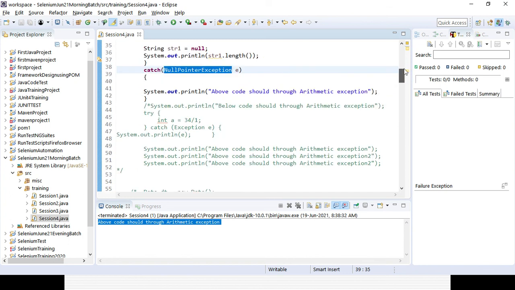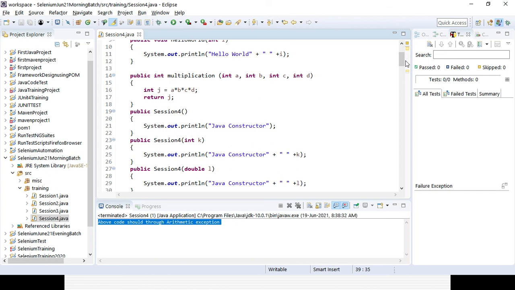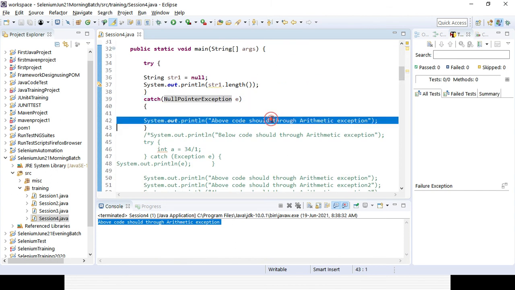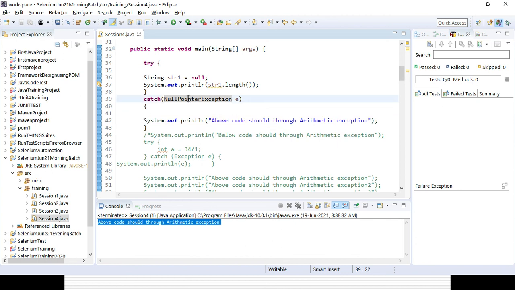In a similar way, the exception has been handled. I don't want to print the exception, I just want to go to the next line of code. That's why it's handled. Suppose that is the error message, I know the error is coming, right? But in case you do not know the exception, you can give a general exception. That is another part.